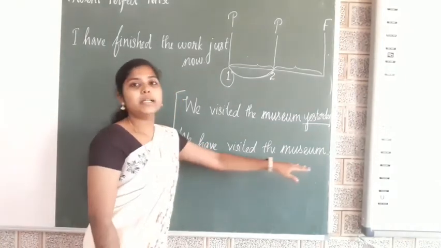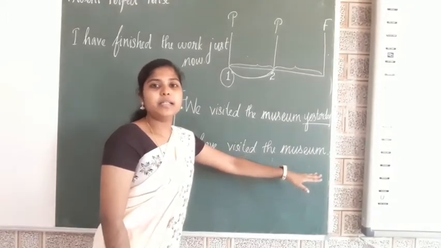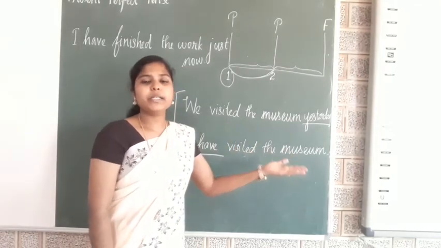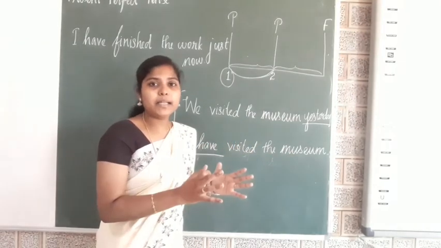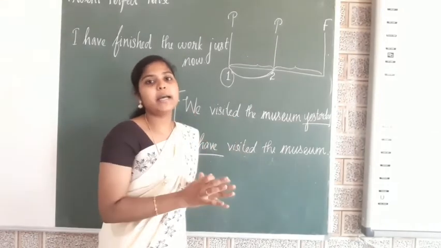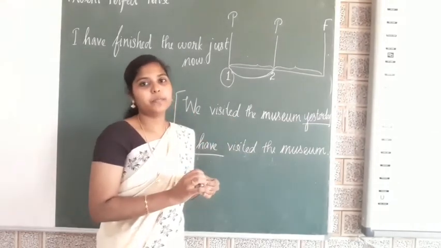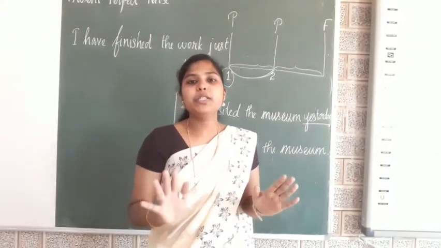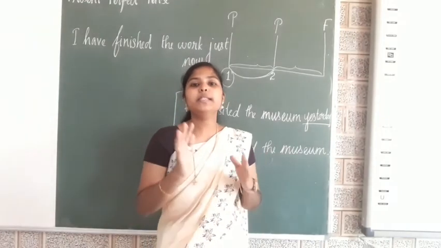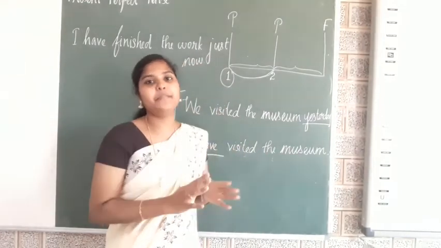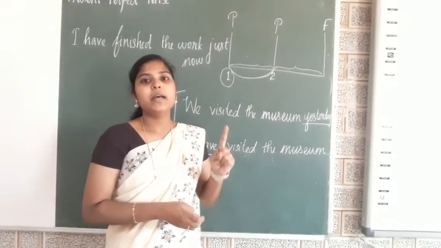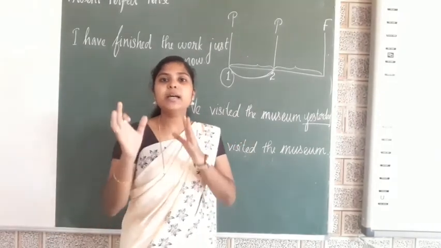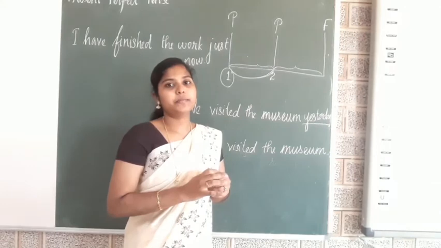We have visited the museum, which means we have visited the museum maybe just before. A completed action, but there is no specific time. There is no definite time. Okay. So present perfect tense does not mention the time. It will not specify any specific or definite time. That is the first point. And the second is the action was completed and it has a connection with the present.